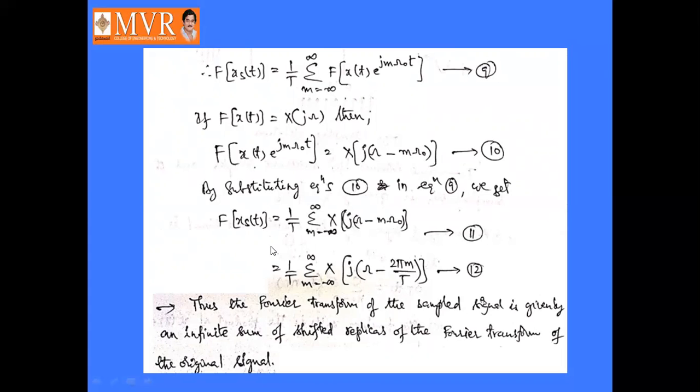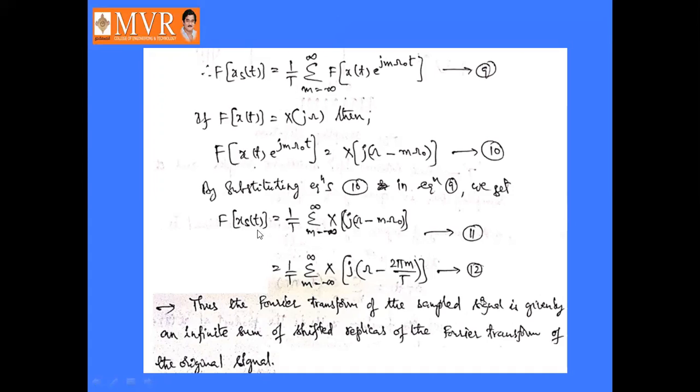Or we can write this as 1/T times the sum from m equals minus infinity to infinity of X(j(ω − (2π/T)m)), since here ω₀ is nothing but 2π/T. This is equation number 12. From this equation we can say that the Fourier transform of the sampled signal, that is the Fourier transform of xs(t), is given by an infinite sum of shifted replicas of the Fourier transform of the original signal.